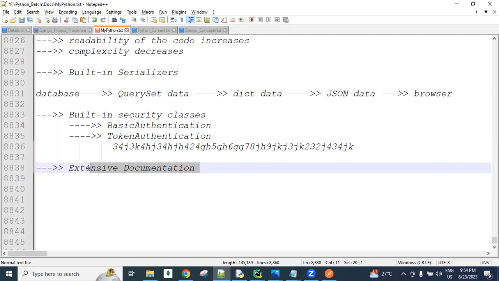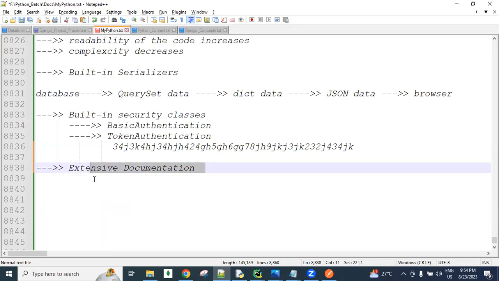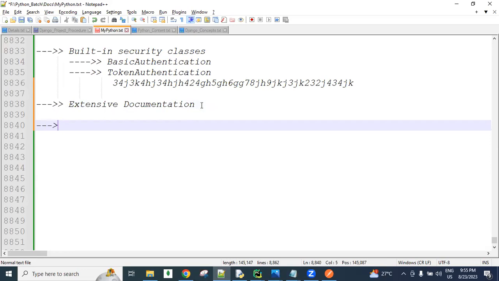First of all, you need to know the concepts. To learn these concepts in the Django REST framework, use the documentation. By using the documentation, we can get a lot of subject knowledge. A huge amount of documentation is there for the Django REST framework, so we can find out more and more about it.